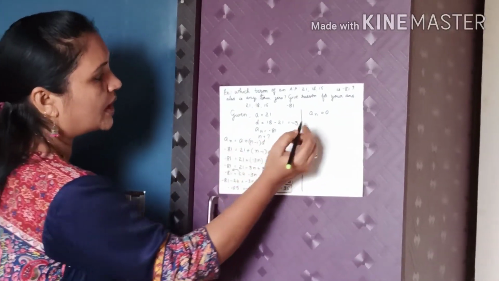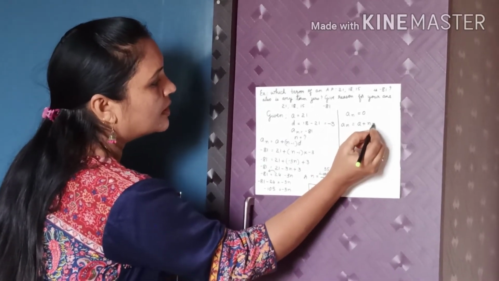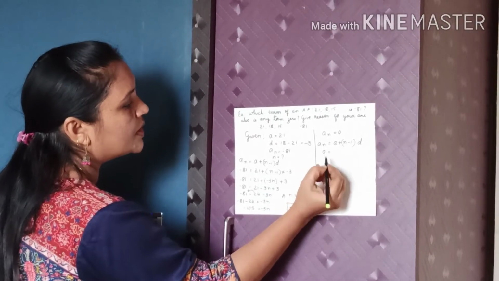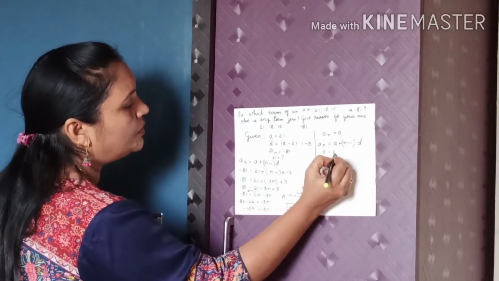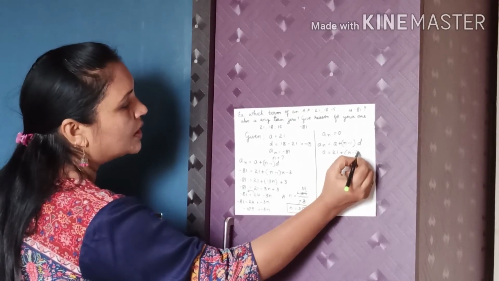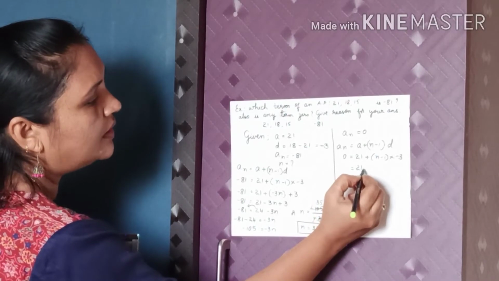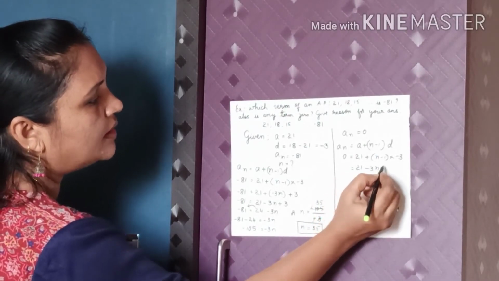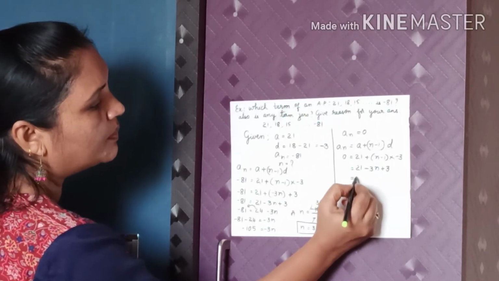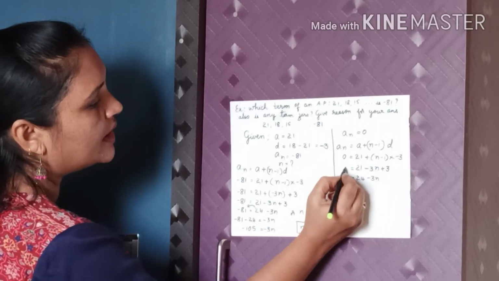Use the same formula: An is equal to A plus n minus 1 into D. An is equal to 0, A is 21 plus n minus 1 into D, which is minus 3. Now 21 minus 3n, minus into minus is plus 3, or 21 plus 3 is 24 minus 3n.